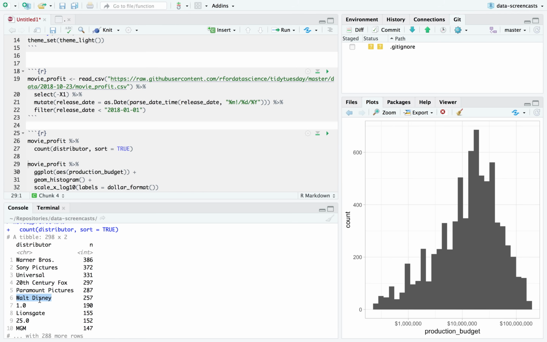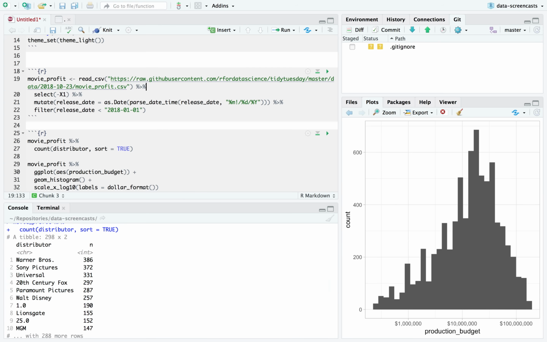Whenever I have this many distributors, I'm always going to want to lump the ones that aren't the most common. I really think these first 6, everyone's going to recognize up to Walt Disney. I don't even know what 1.0 means. I don't think that's a studio name. I don't know what that's fitting into here. But we're going to lump everything besides the first 6.